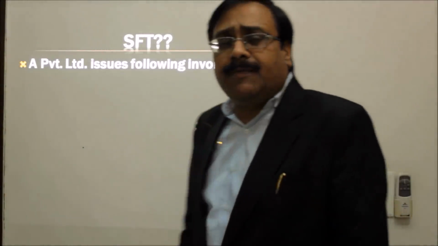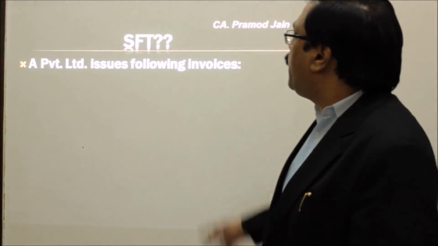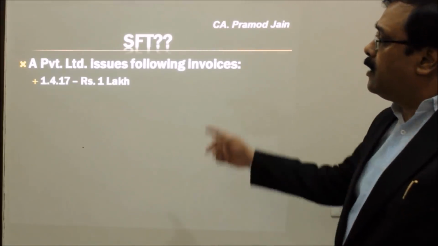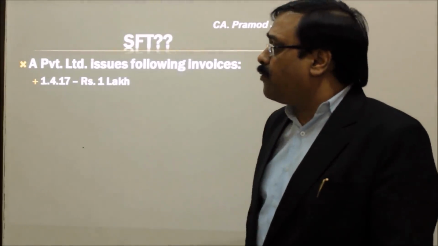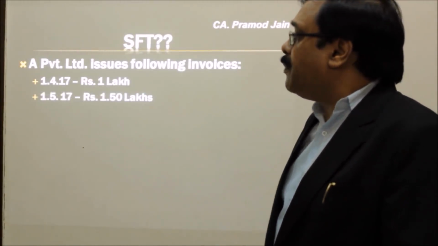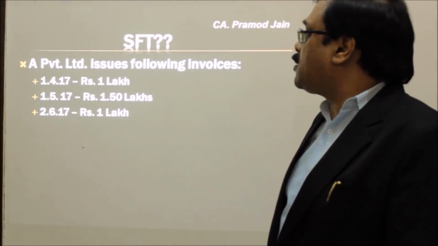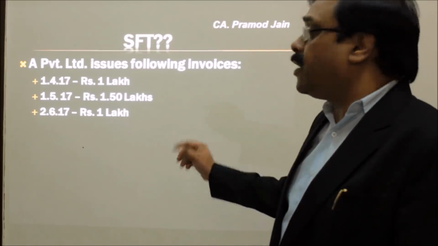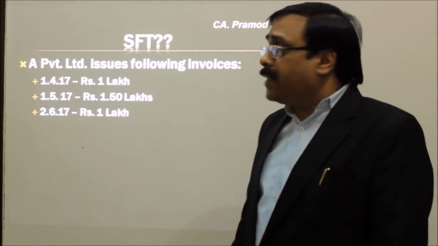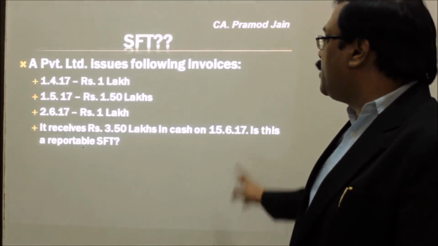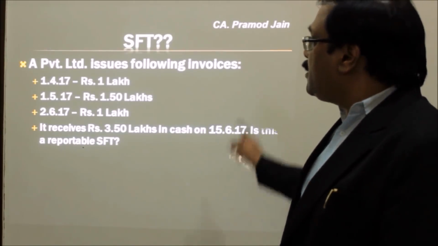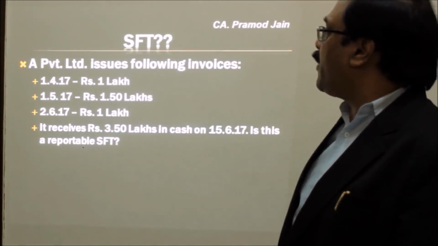Let us take the first case. A Private Limited issues the following invoices. On 1st April, it issues an invoice of 1 lakh rupees. On 1st May, it issues an invoice of 1.5 lakhs. And on 2nd June, it issues an invoice of rupees 1 lakh. And the whole amount, 3,50,000, is received on 15 June 17. Is this transaction reportable by A Private Limited?